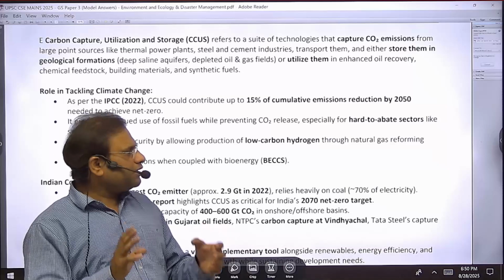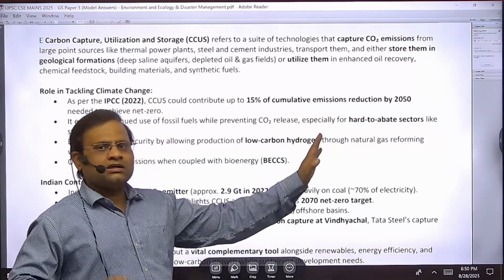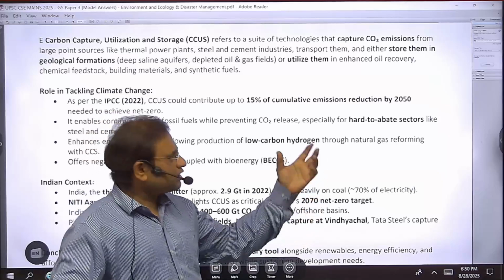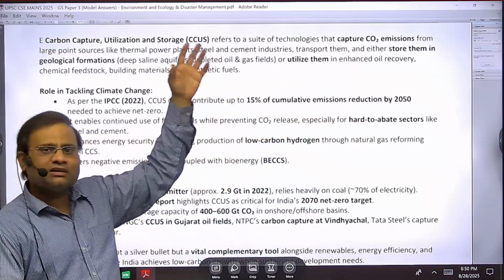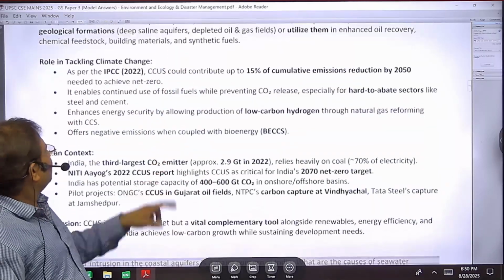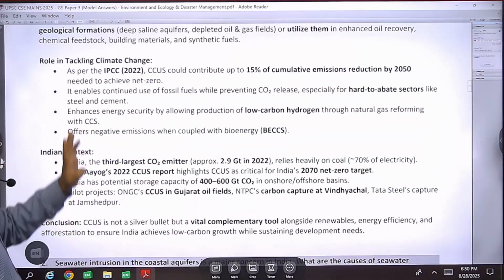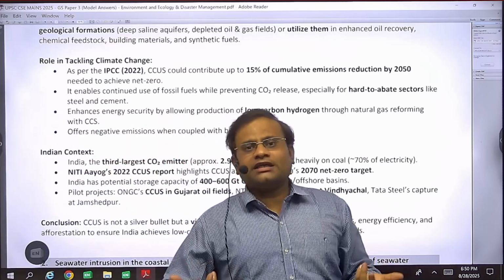This Kunming-Montreal protocol has made this target to achieve net neutrality by 2050. So 15% cumulative reduction will be there by this technology, right? That is definitely one of the benefits of it, one of the ecological advantages of it.